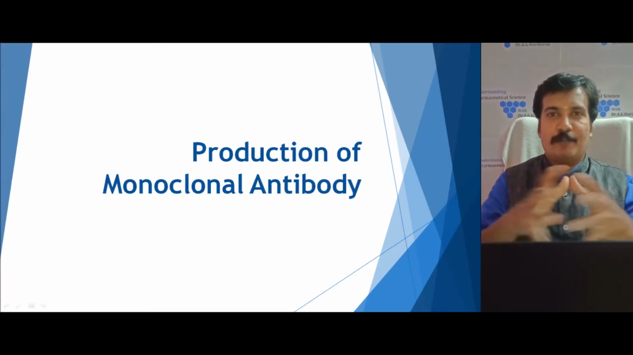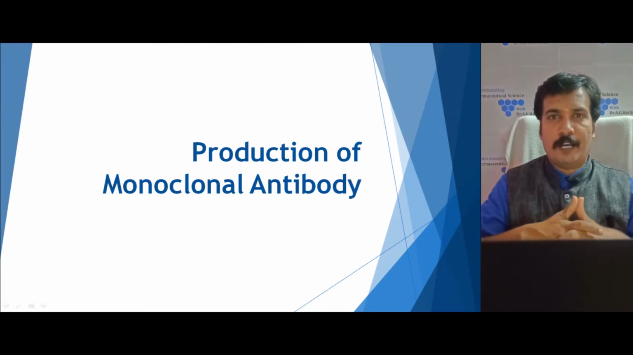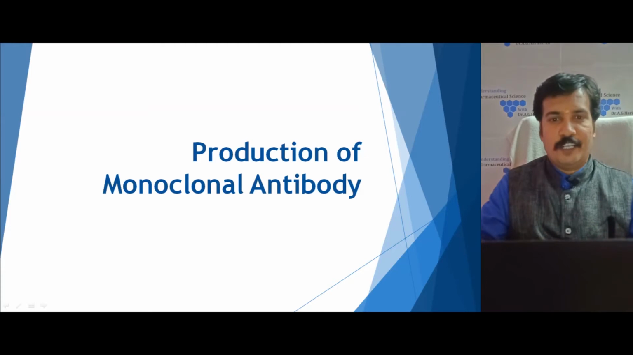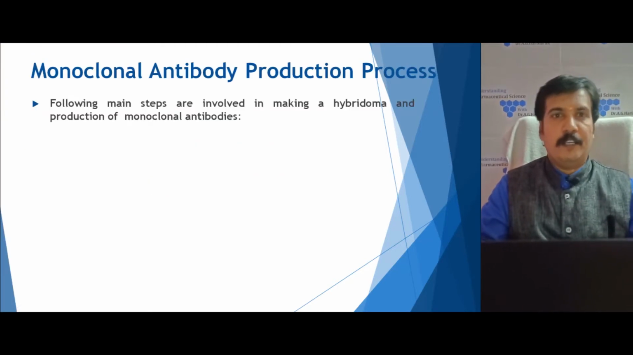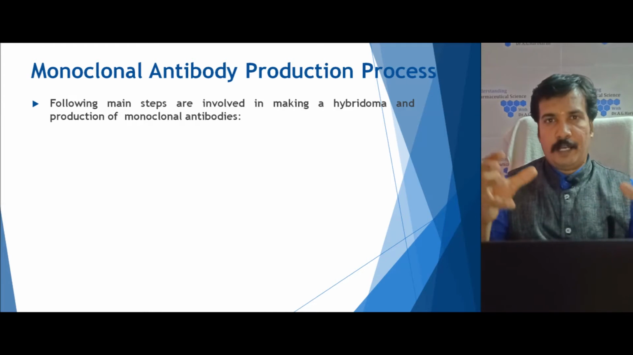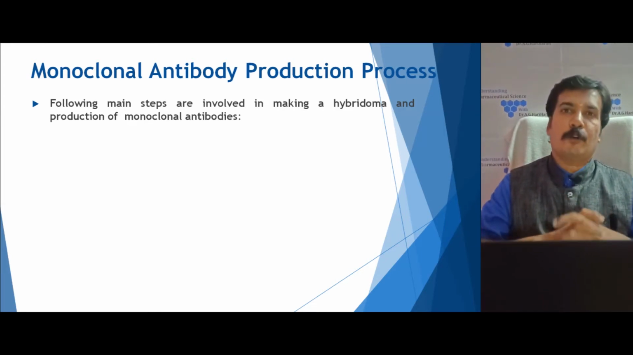So now we come to the final part of our discussion, that is the production of monoclonal antibody, and that is the main part of our lecture today. The monoclonal antibody production process has many steps and each step is very important. If any problem occurs in a single step, then the final product won't be that much monoclonal in nature.